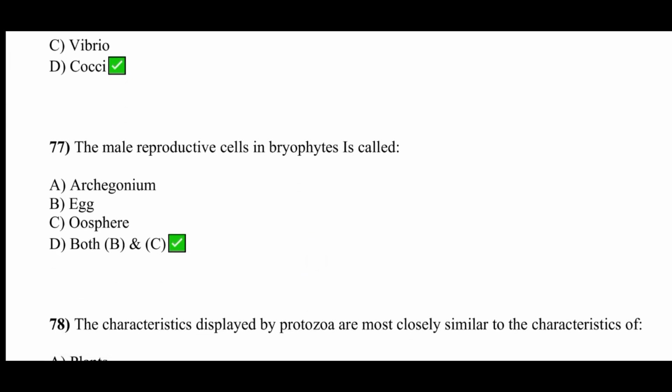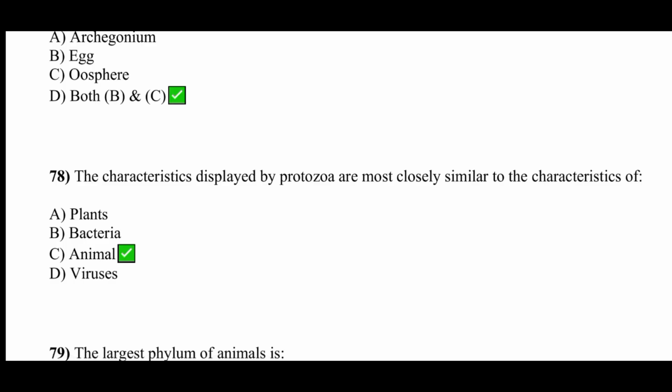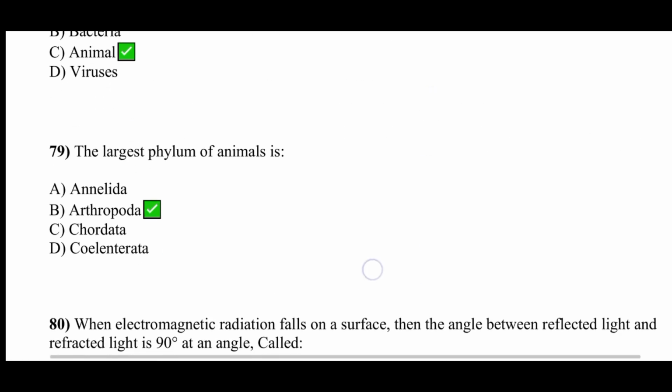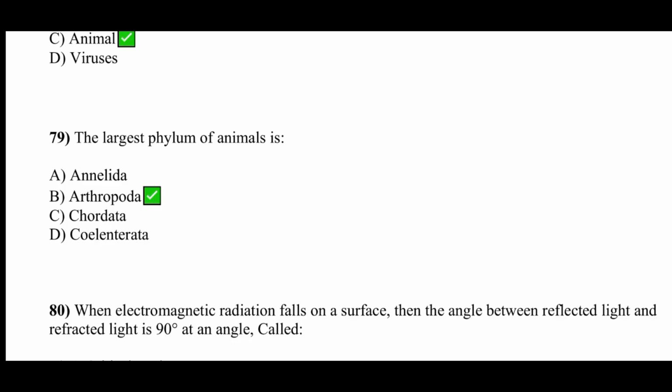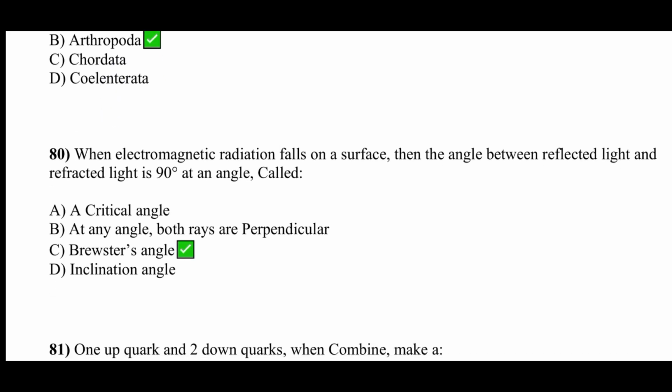The male reproductive cells in bryophytes are called, option D is correct, both B and C, that is egg and oosphere. The characteristics displayed by protozoa are most closely similar to the characteristics of, option C is correct, that is animals. The largest phylum of animals is, option B is correct, that is Arthropoda.